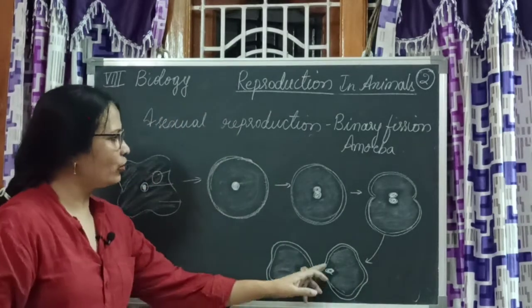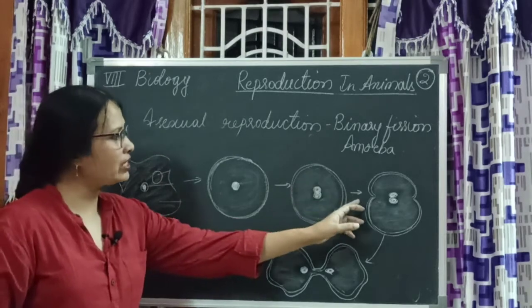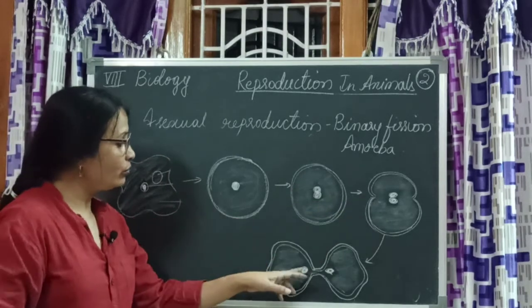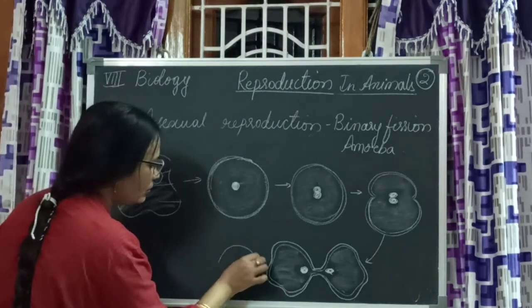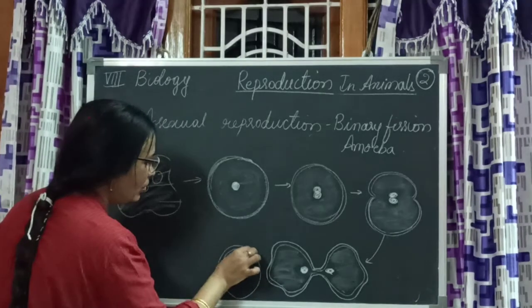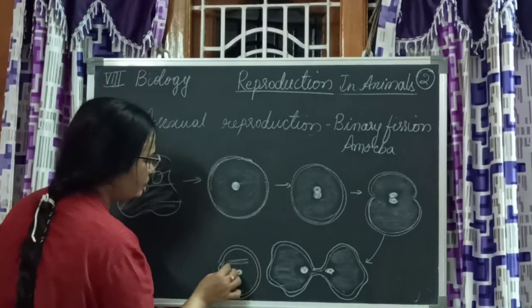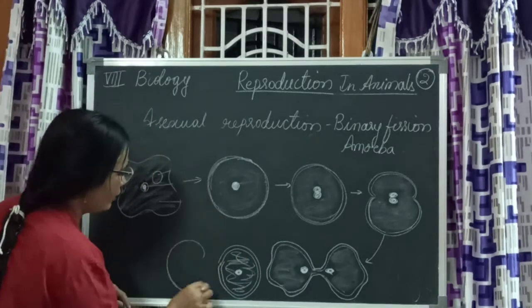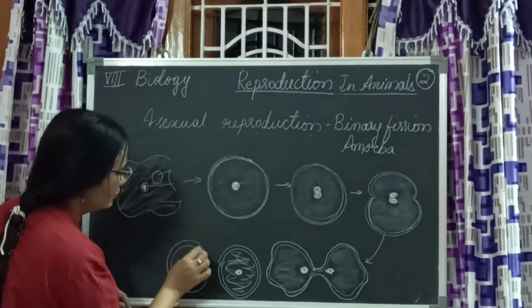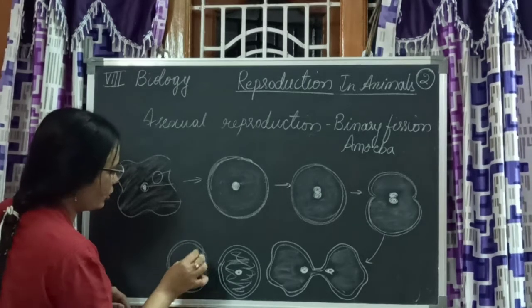Now the nucleus actually divided first. Then the cytoplasm and the cell membrane divided. Now the nucleus parted. So the next step should be a new amoeba with its own nucleus, another amoeba with its own nucleus.